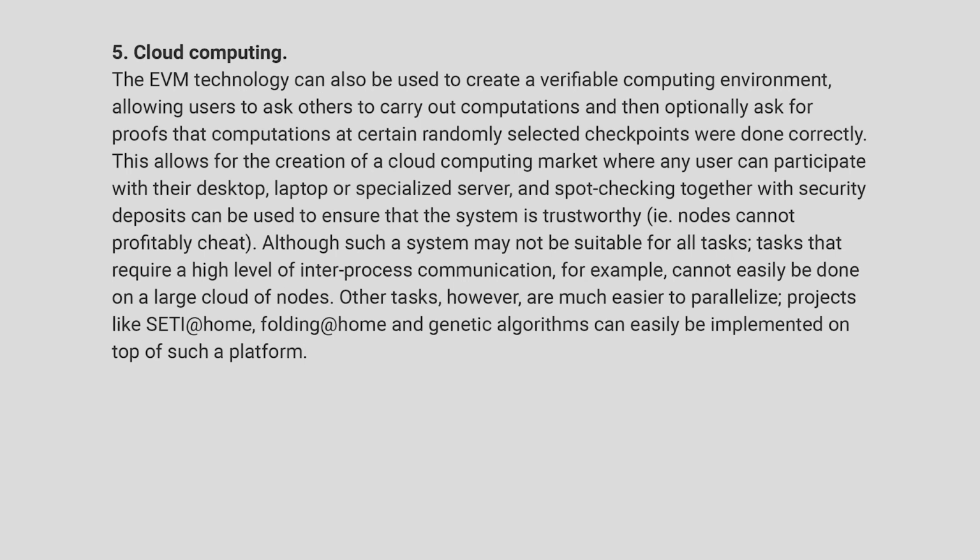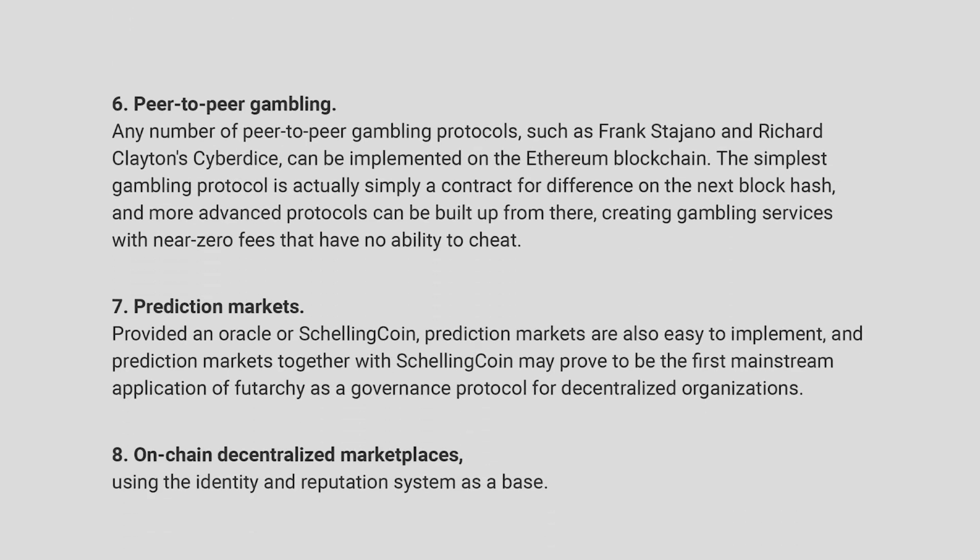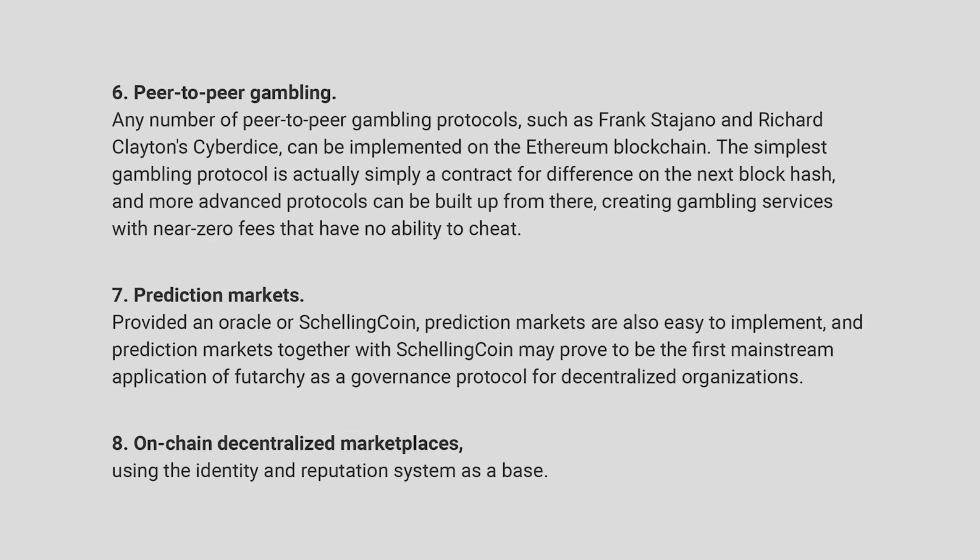Although such a system may not be suitable for all tasks, tasks that require a high level of inter-process communication, for example, cannot easily be done on a large cloud of nodes. Other tasks, however, are much easier to parallelize. Projects like SETI@home, Folding@home, and genetic algorithms can easily be implemented on top of such a platform. Number 6, peer-to-peer gambling.